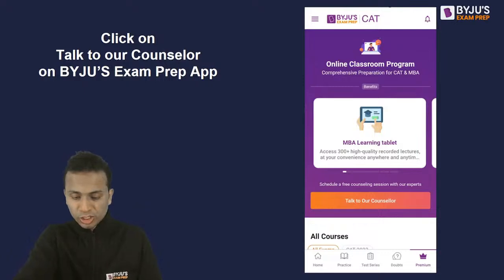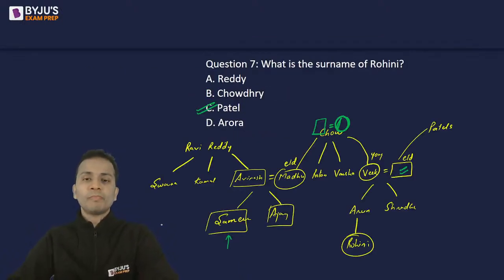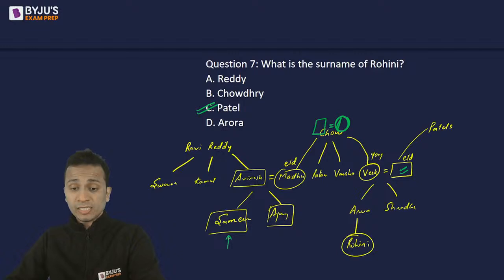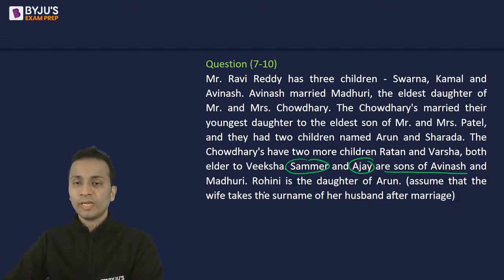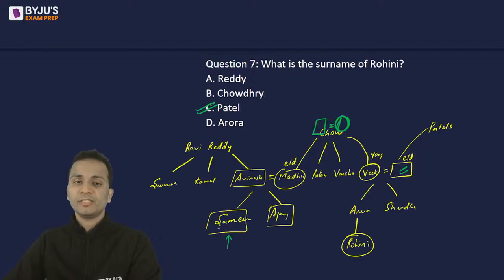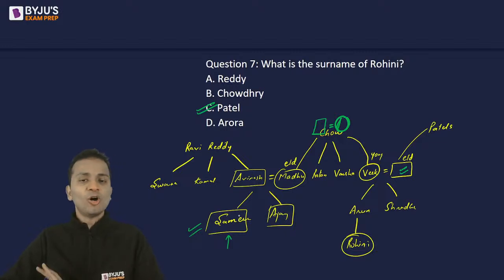They have not mentioned the gender of other two children. So, okay. So Aditya, quickly I'll go back. So you are saying that they have not mentioned the gender of Sameer. Sameer's gender is mentioned. Sameer and Ajay are the sons of Avinash and Madhuri. Okay. Madhuri was the wife. So Madhuri ka gender bhi pata hai. Okay. Avinash will be husband. So definitely we have the genders. Sameer ka gender pata hai. So the answer can only be Reddy और कोई आंसर नहीं हो सकता. Okay?